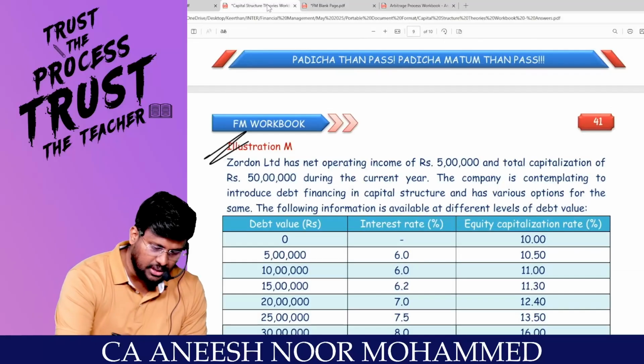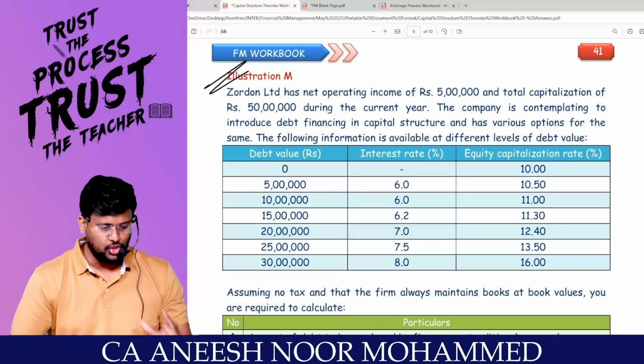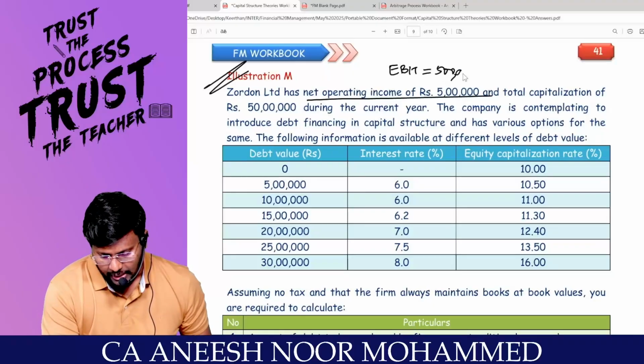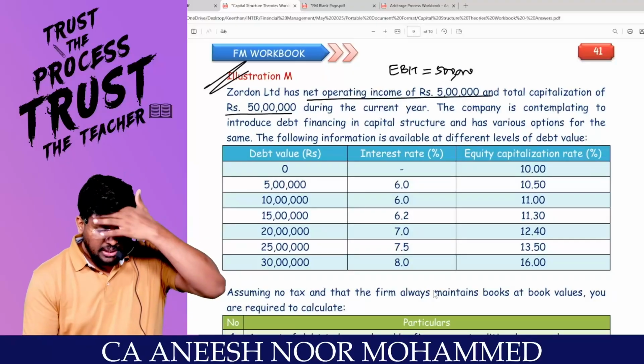That's it. With regard to question number 2, we are moving to the last question from this area, which is question number 3. Zordan Limited has net operating income of 5 lakh, that means EBIT of 5 lakh, and total capitalization of 50 lakhs, that means total capital employed is 50 lakh.